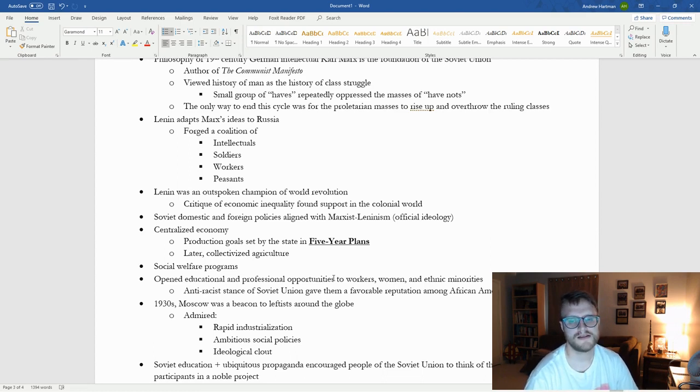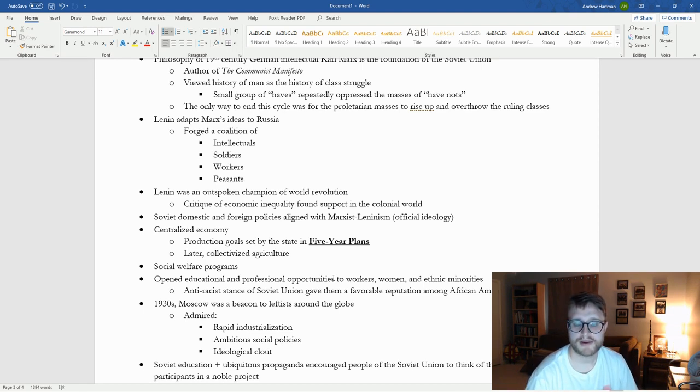So the key to Marxism-Leninism, right? So Marx didn't necessarily lay out these centralized economic ideals, right? But we have a centralized economy with production goals set by the state, what are called 5-year plans. The first 5-year plans really focusing on industrialization in the Soviet Union, which is kind of when we talk about the unique problems for the Soviet Union. What we're really talking about is their lack of industrialization, right? And so they're going to try to rapidly catch up in that, and for the most part, they will.